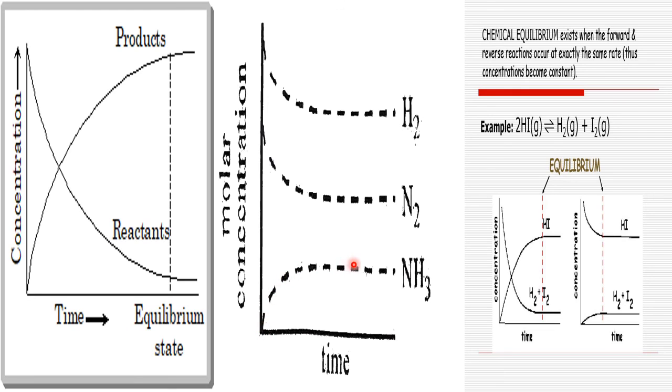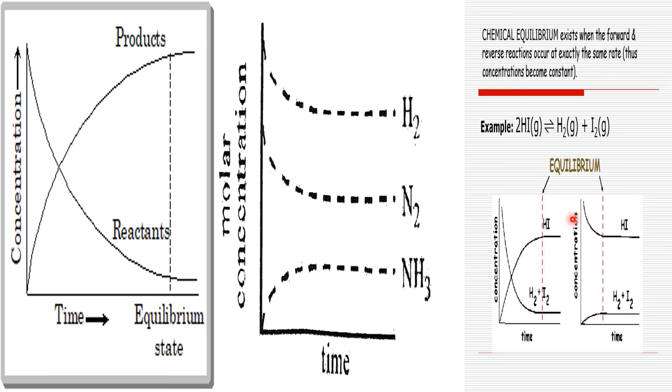A time comes where there is no change in the concentration of nitrogen, hydrogen, and ammonia. It is constant, whether after 1 or 2 hours, because they have reached equilibrium. Whatever amount is left remains. There is no further increase or decrease in the concentration of the reactants or the products. That is called chemical equilibrium.